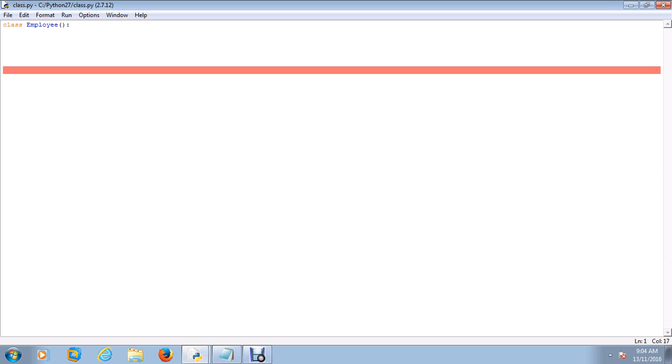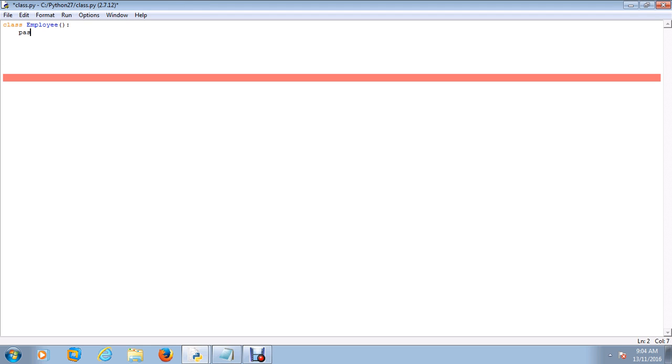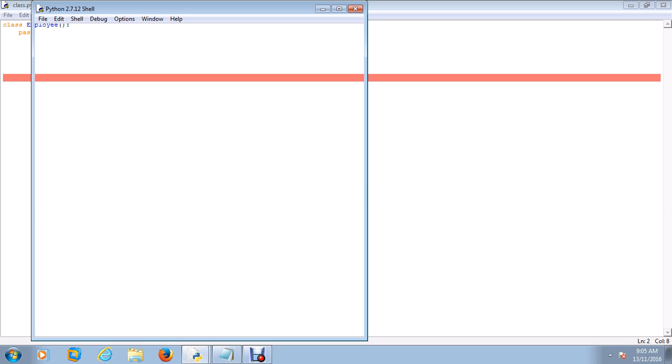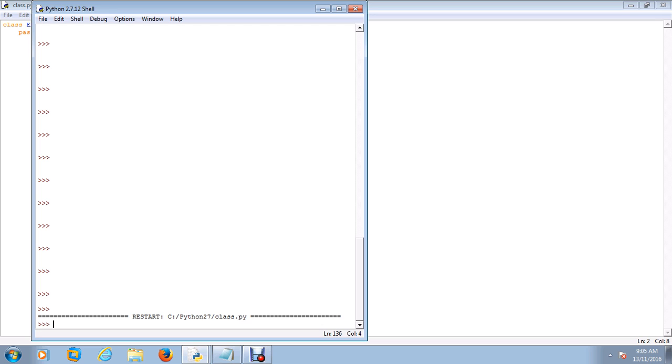In order to bypass this message, you can just write a pass statement, which means ignore, and let the class be defined without anything within it. I basically want to show you the differences between how a class looks with definitions within it and how it looks without them. Now if I execute the program, it works well.